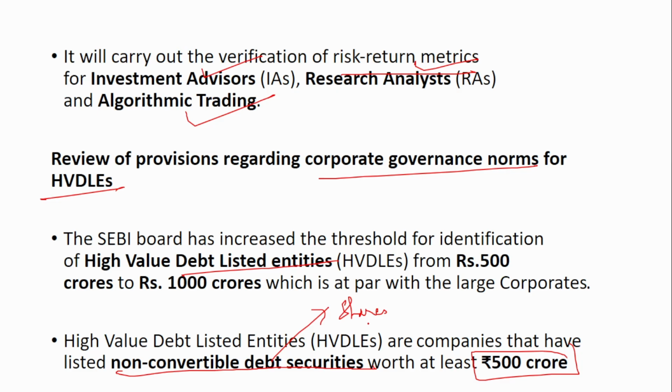But here in case of non-convertible, you don't have the option of converting into an equity. At the time of maturity, you will get the principal amount. That is what this means. So when a company has listed non-convertible debt securities worth rupees 500 crores at least, then they are called high value debt listed entities. Now this threshold has been changed. Now instead of 500 crores, this has been changed to 1000 crores. That is the new thing. So the SEBI board has increased the threshold for identification of high value debt listed entities from rupees 500 crores to 1000 crores, which is at par with the large corporates.